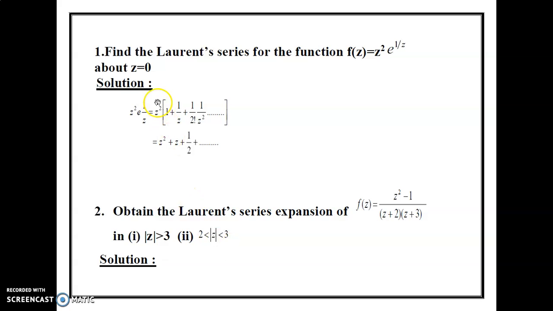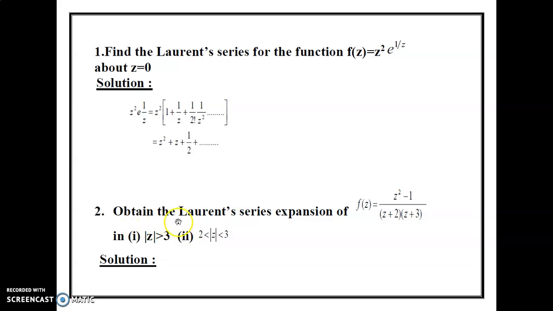Next, first problem: find the Laurent series for the function f of z is equal to z squared into e power 1 by z about the point z is equal to 0. Solution: given the function z squared into e power of 1 by z. We already know that e power z is 1 plus z plus z squared by 2 factorial plus etc. Here z in the place of 1 by z. Therefore, z squared into 1 plus 1 by z plus 1 by 2 factorial into 1 by z square plus etc. Multiplying the z square, we get the final value z square plus z plus 1 by 2 plus etc.